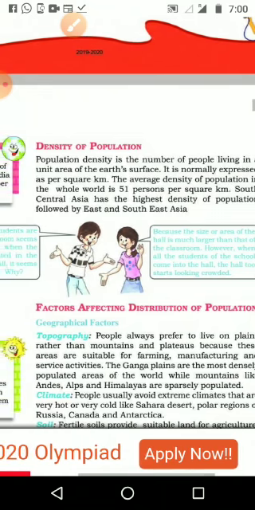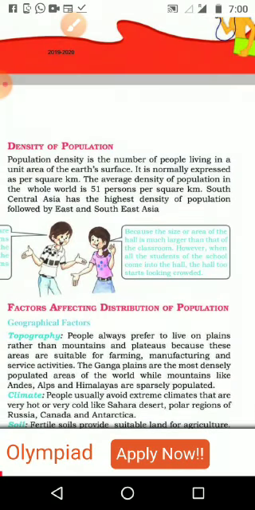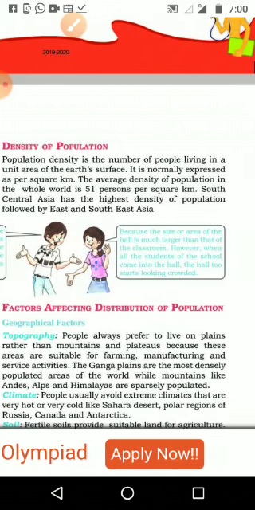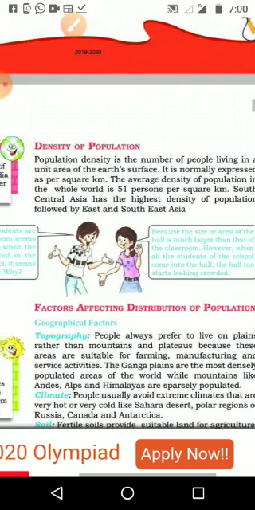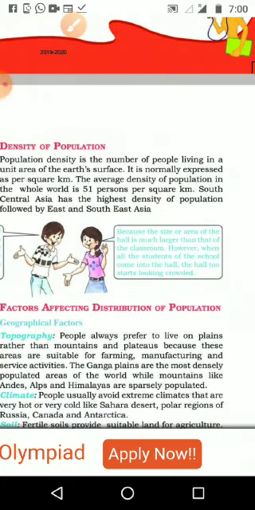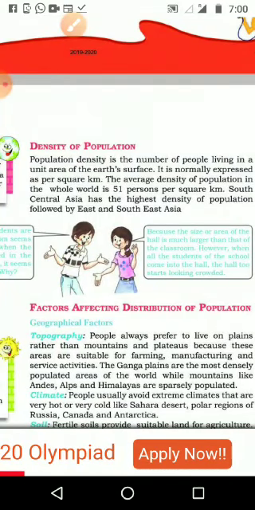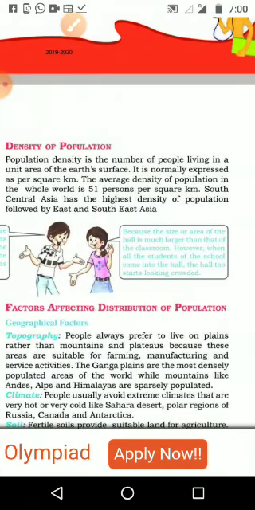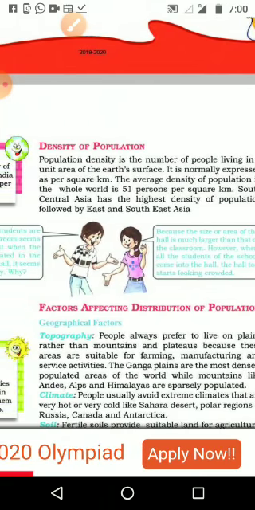Please underline the first sentence. Then the second sentence: it is normally expressed as per square kilometer. In 1 square kilometer, how many people are living? That is known as density of population. The average density of the population of the whole world is 51 per square kilometer. When we see other countries, you will come to know the condition of India and some other countries like Japan and Singapore. The average density in the world is 51.